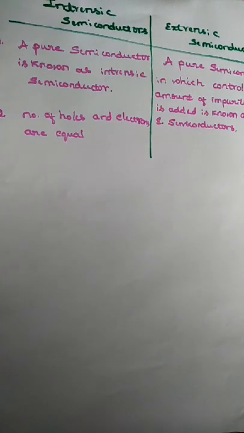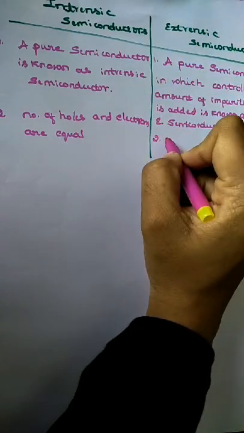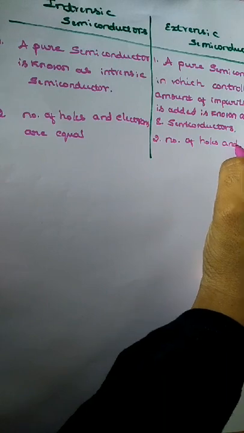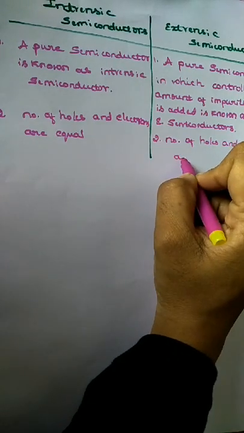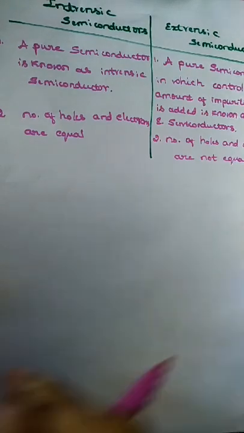In extrinsic, the number of holes and electrons are not equal. So this is the second difference.